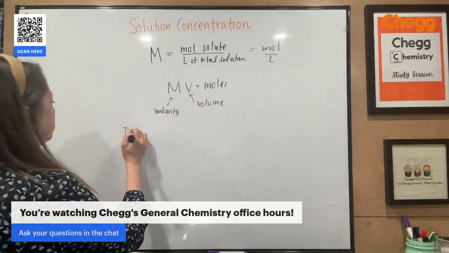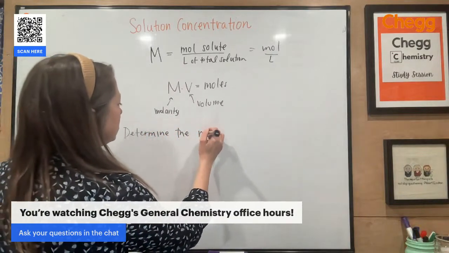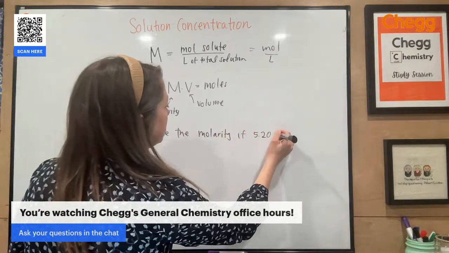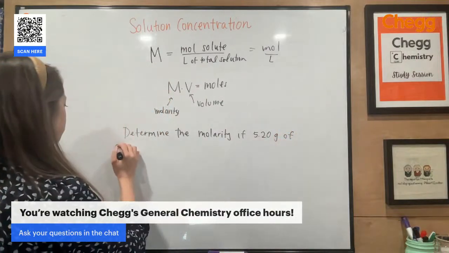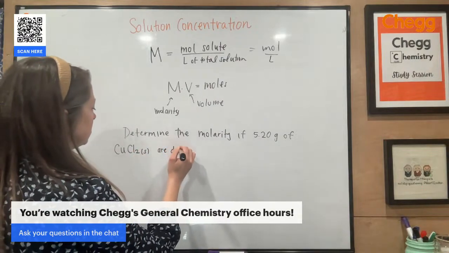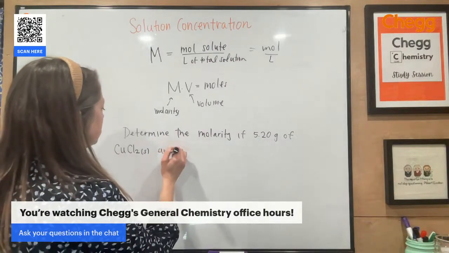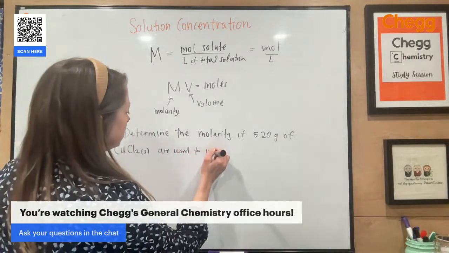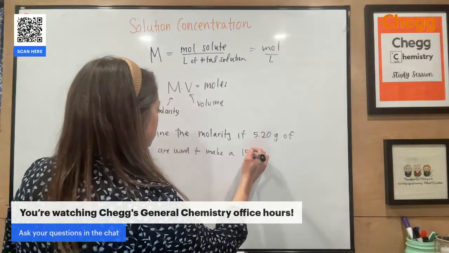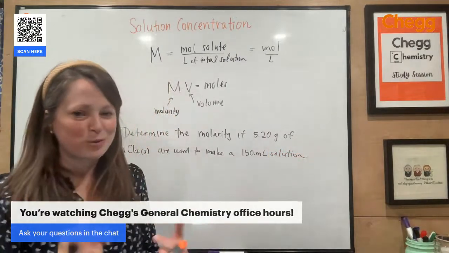So determine the molarity if 5.2 grams of copper 2 chloride are used. You have to be careful with your language with these types of problems.